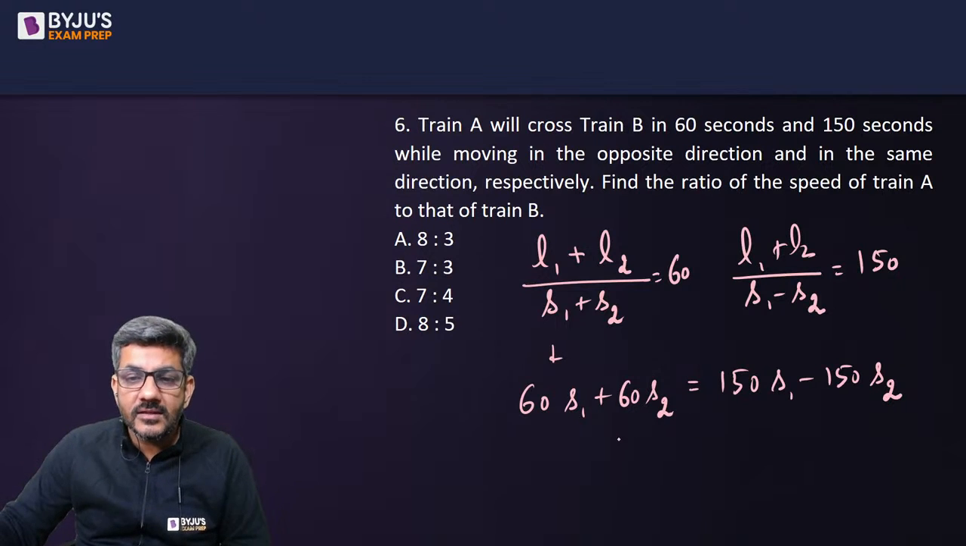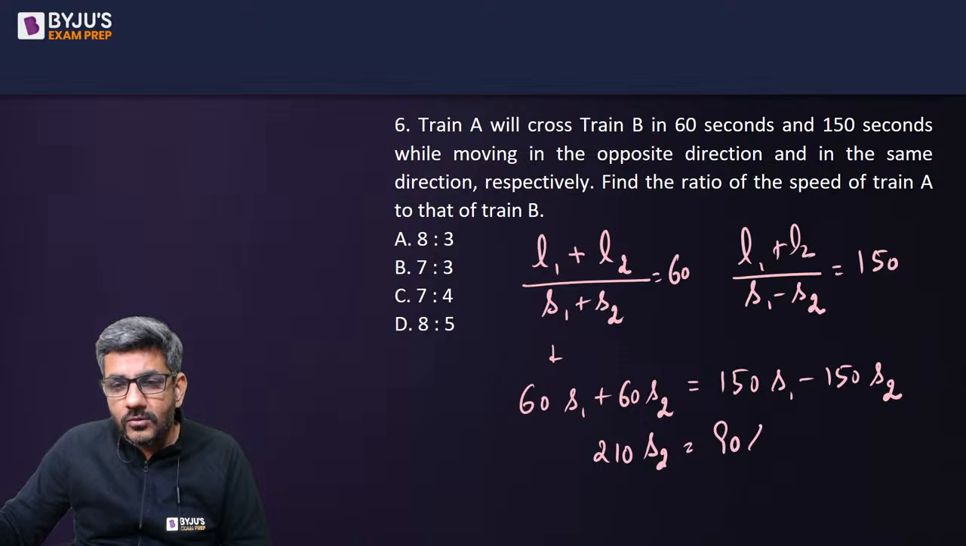So equate both. This gives me 210 S2 is equal to 90 S1, and 30 will cancel out.